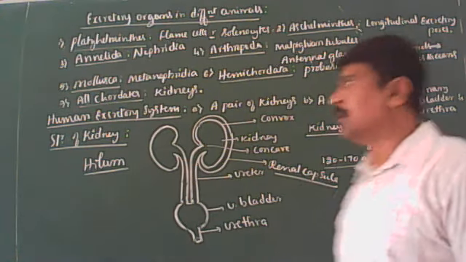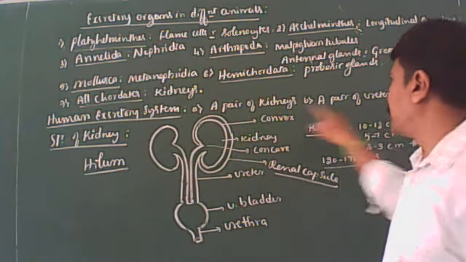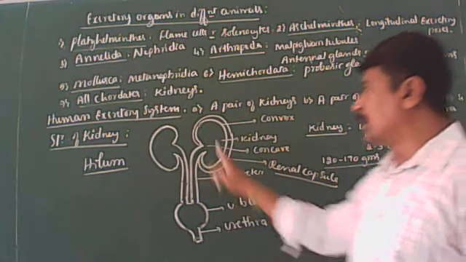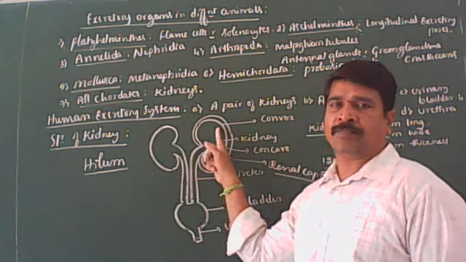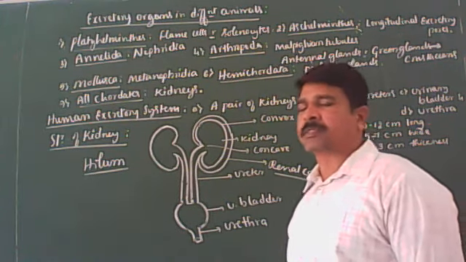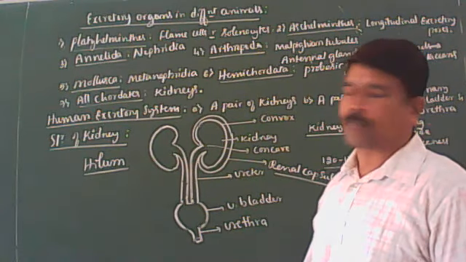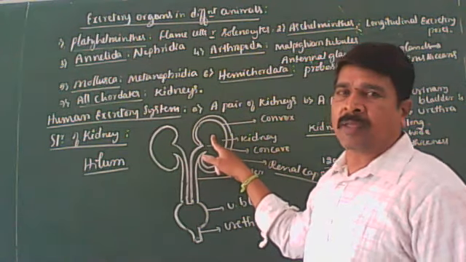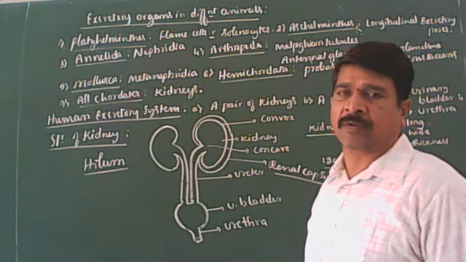I'll repeat once again. The human excretory system consists of a pair of kidneys, a pair of ureters, the urinary bladder, and the urethra. Kidneys are dark red bean-shaped structures present on either side of the backbone in the lower abdominal cavity. The right kidney is slightly lower than the left kidney, because the right side of the abdominal cavity is occupied by the liver.